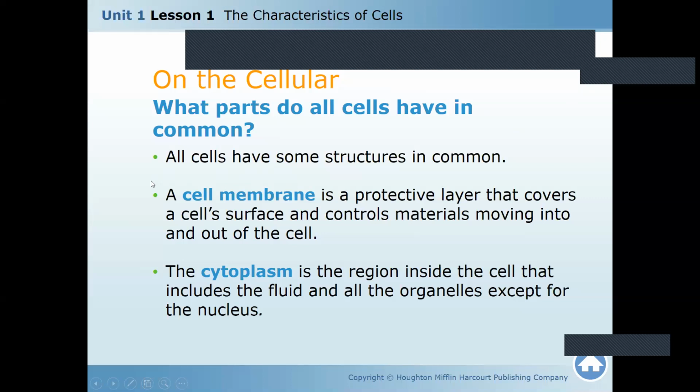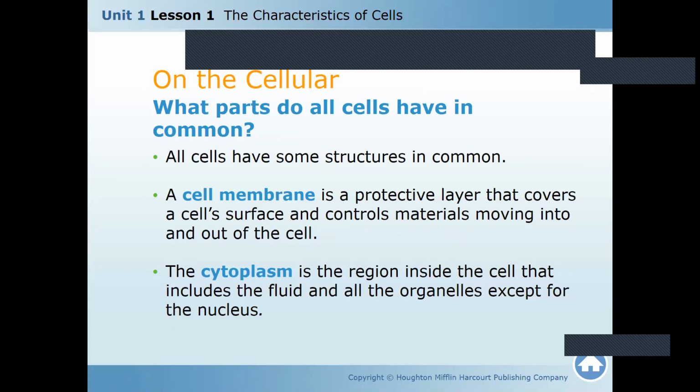All cells have some structures in common. A cell membrane is a protective layer that covers a cell's surface and controls materials moving into and out of the cell. Imagine yourself standing in a building where there are no walls, or imagine our school classes don't have walls.